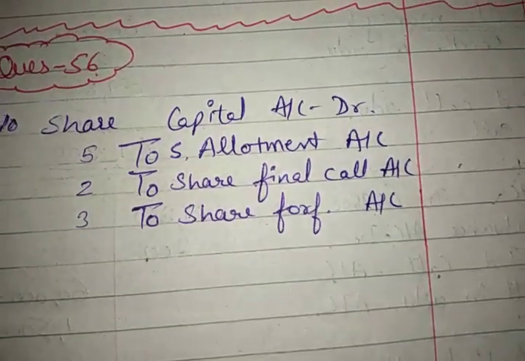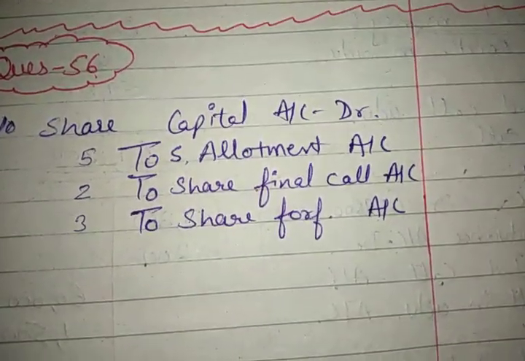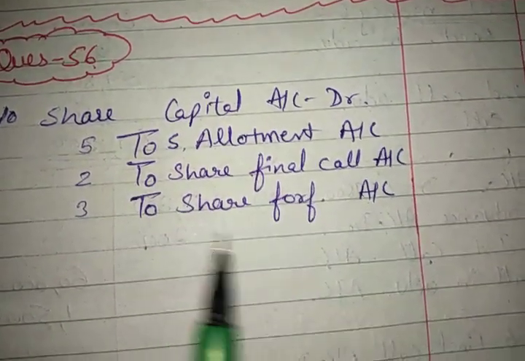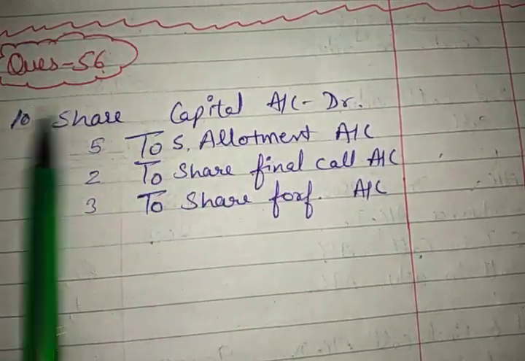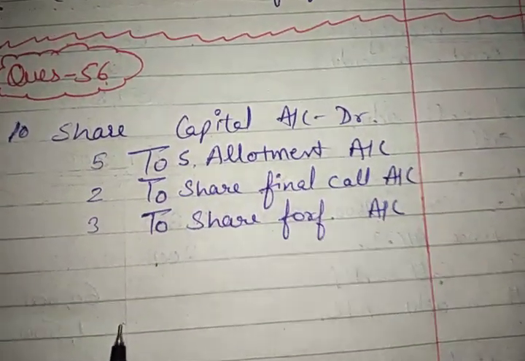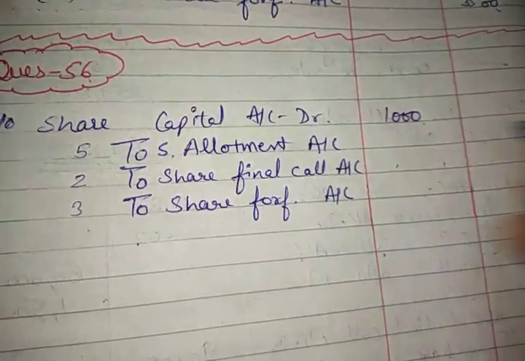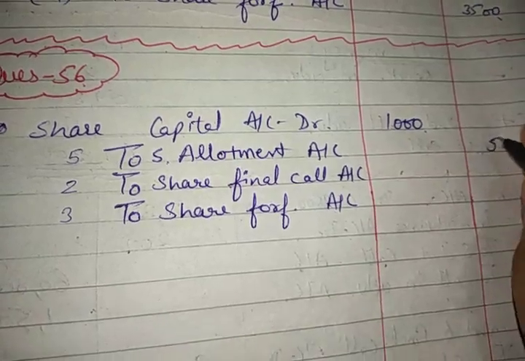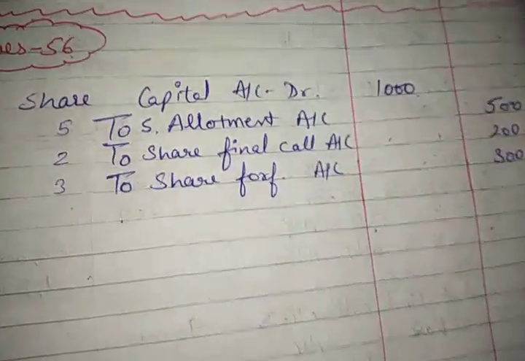Now you will say share application was for 5 rupees, but out of that 5, 2 was premium. So I have reduced the premium because whenever premium is received, you exclude it from the forfeiture entry. So 100 shares were there, 1000 rupees here, then 500, 200 and 300. Alright.